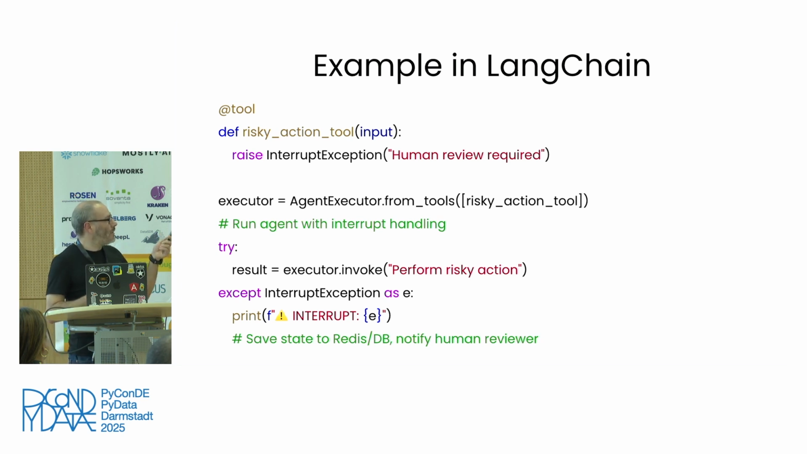Then we define the agent executor from all the tools, and we pass an array of tools. In this case, we only have the risky action tool. And finally, we invoke the executor, and we pass the prompt, perform risky action, right? So we make sure it triggers. No matter what LLM you use, I think this is pretty straightforward. It should trigger that tool.